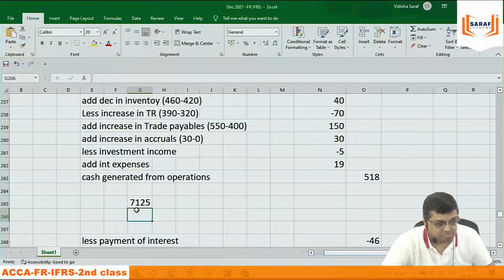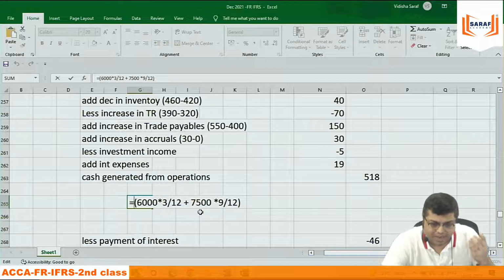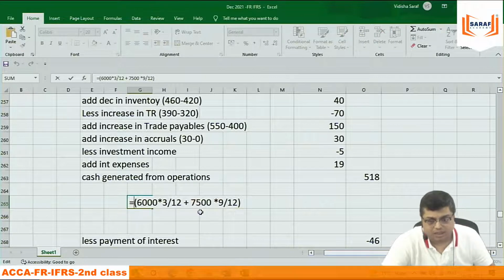This is the benefit of Excel. आपको इक्वल टू देके ब्रैकेट में लिखना है, कैलकुलेशन अपने आप हो जाएगा. Suppose somebody will say that sir I am not conversant with this. कैलकुलेटर में कर ले भाई.